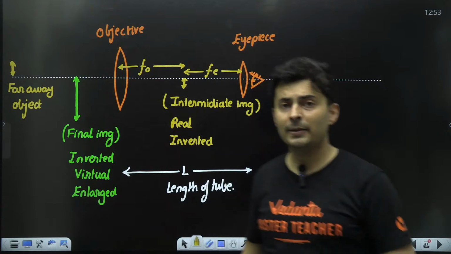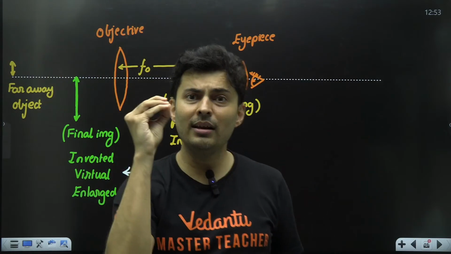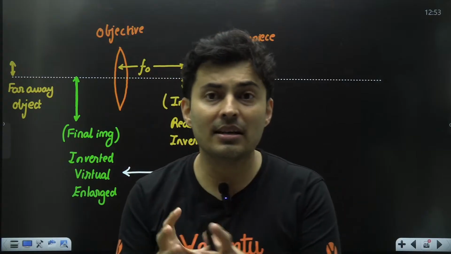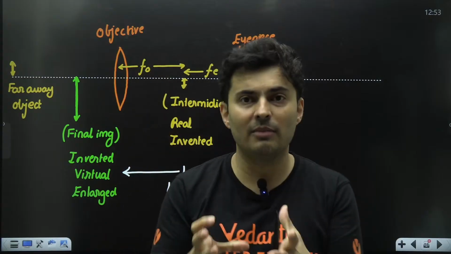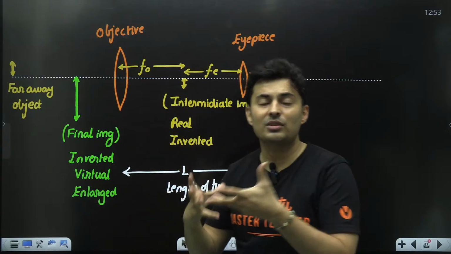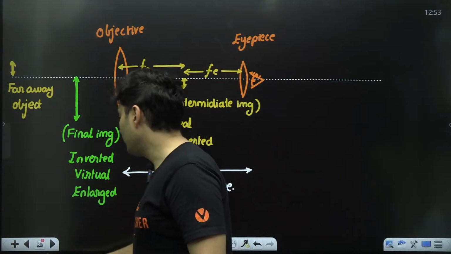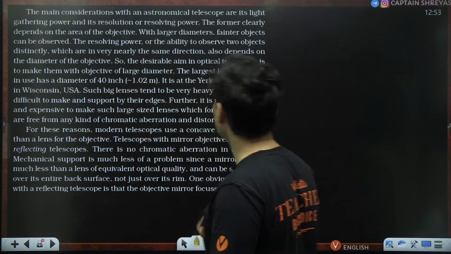That's the reason why if you have a big diameter, then the light will converge very clearly, the image will be resolved properly, the image will be crisp, and the undesirable effects of diffraction are no longer there. So that is why they have mentioned that the diameters are very large.